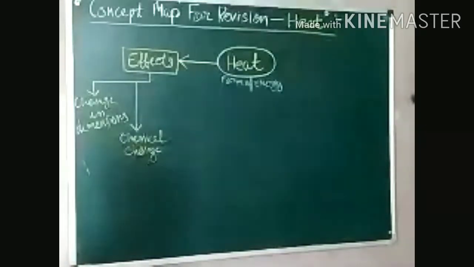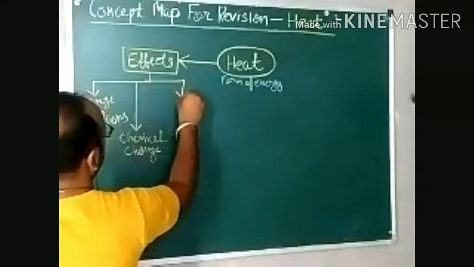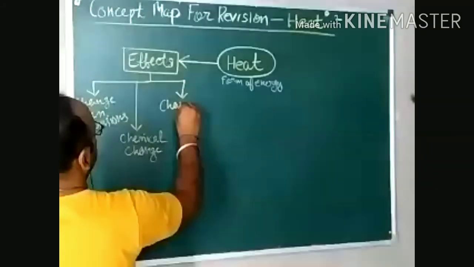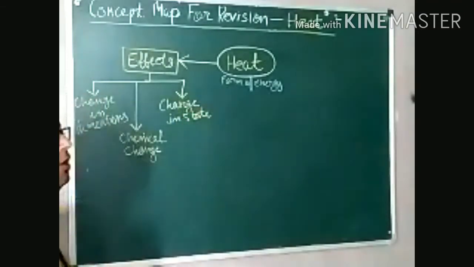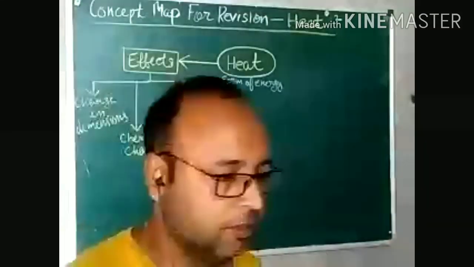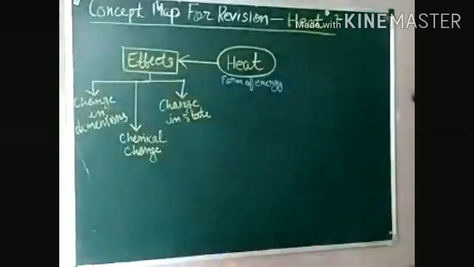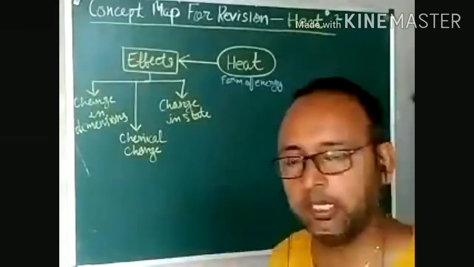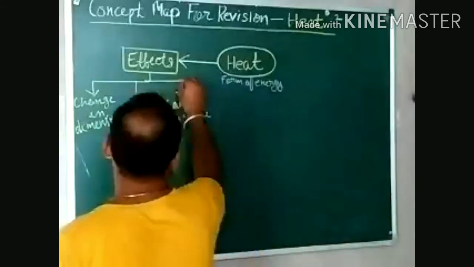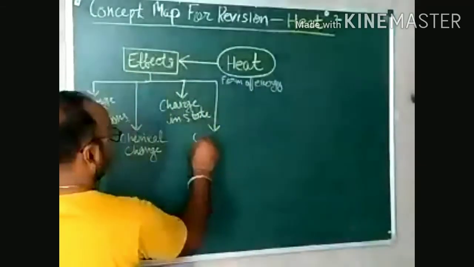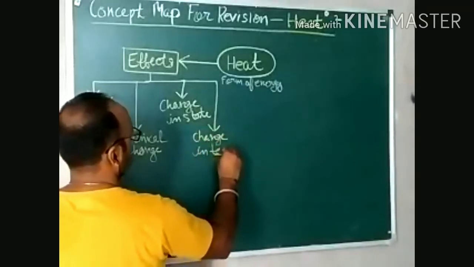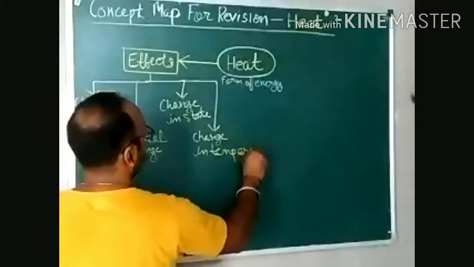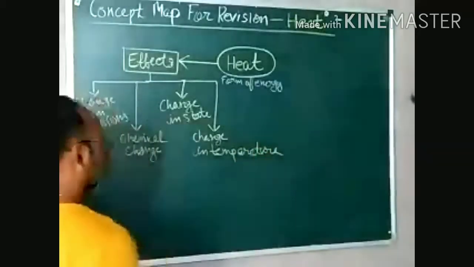So chemical change can also be there, right? And heat can also change the state. Change in state. That means solid to liquid, liquid to gas, gas to solid. So these are the changes. Along with that, whenever we heat something, there is one more very important, that is change in temperature.